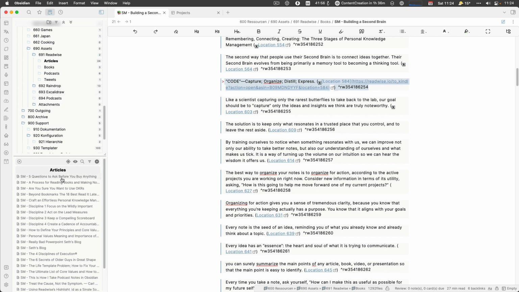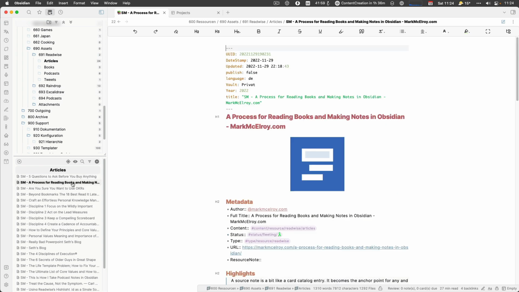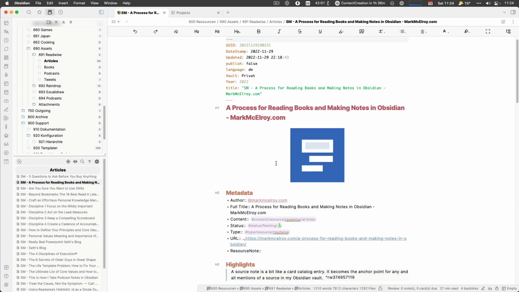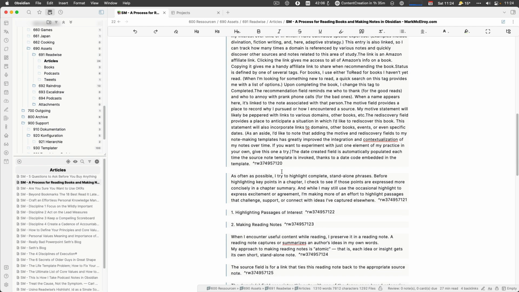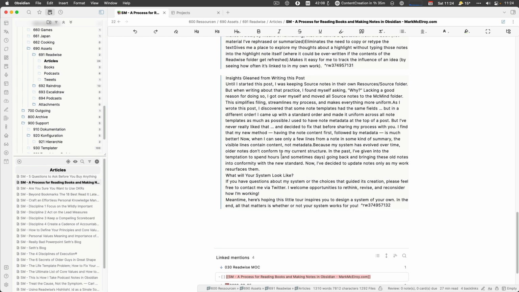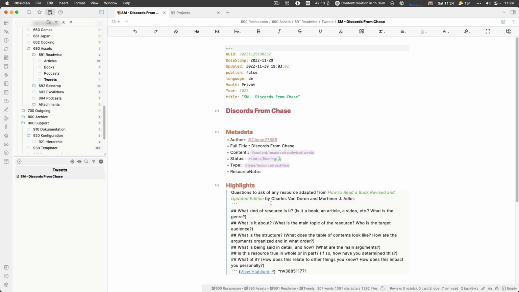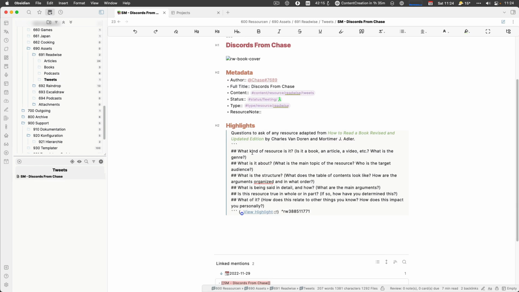And I could, of course, do that with all the different plugins more or less, depending on what they're able to do. There's a Kindle plugin, there's a Tweet plugin, and so on. But I really like that straight because they look the same, right? Doesn't matter where they are coming from, if it's a web page or if it's a tweet. In this case, it's the Discord bot. Again, it looks the same, right? And that's how I use it, why I like it, and why I did choose to use the Readwise plugin.